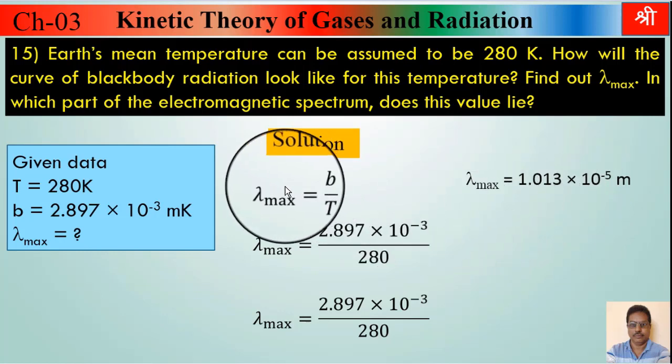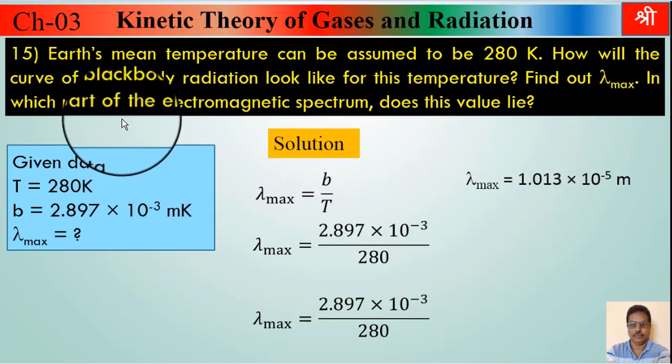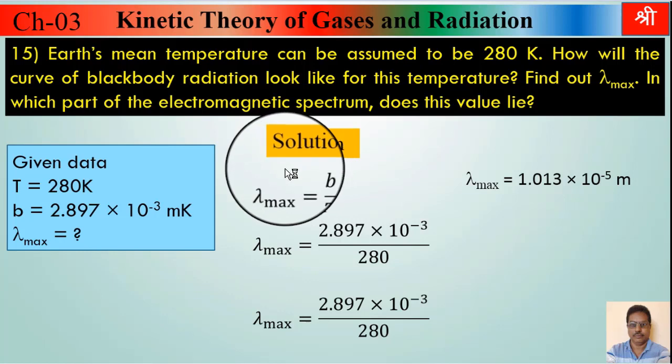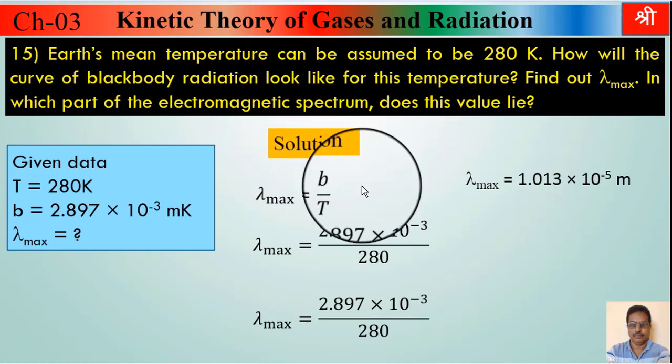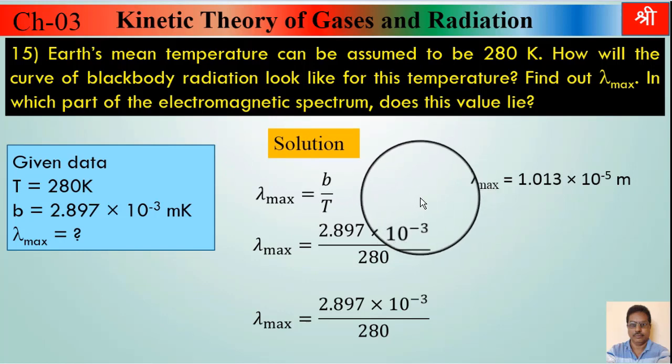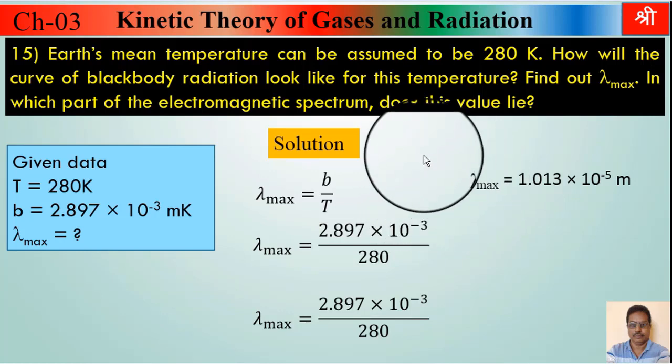Now how this curve will look like, for that you refer one video, that is spectrum of black body radiation, in which that curve is explained in detail. I will not give that curve here. You can refer or you can see that video: spectral distribution of black body radiation.